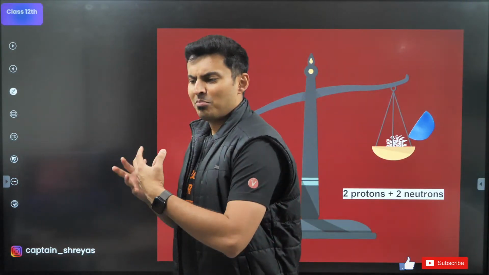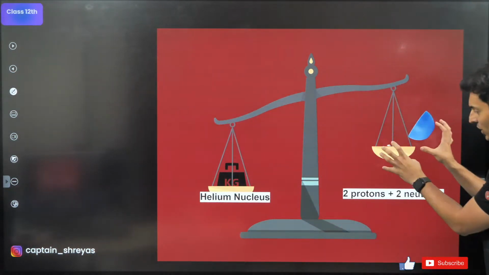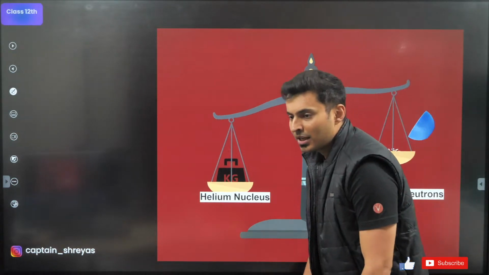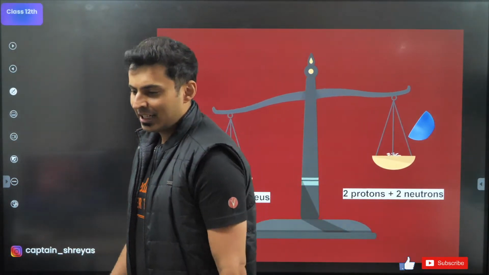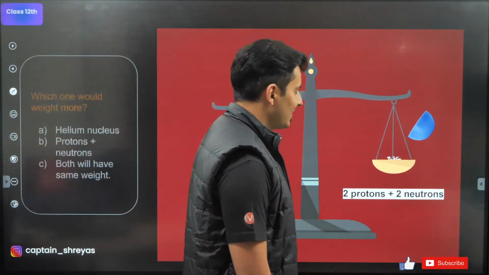Salva Kumari says the mass of the nucleus is less, so that means this will go up. These two protons and neutrons separately where you have placed it, this will go down. That's what she says. Emily says more, equal, same, equal. Interesting answers out there. Come on, let's see how many of you can get this.